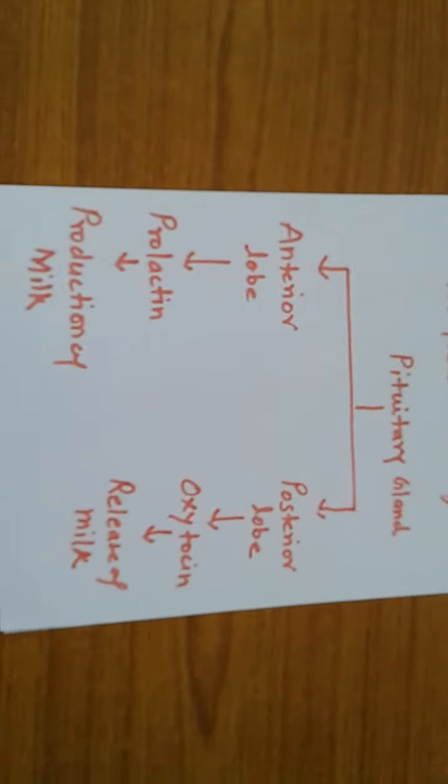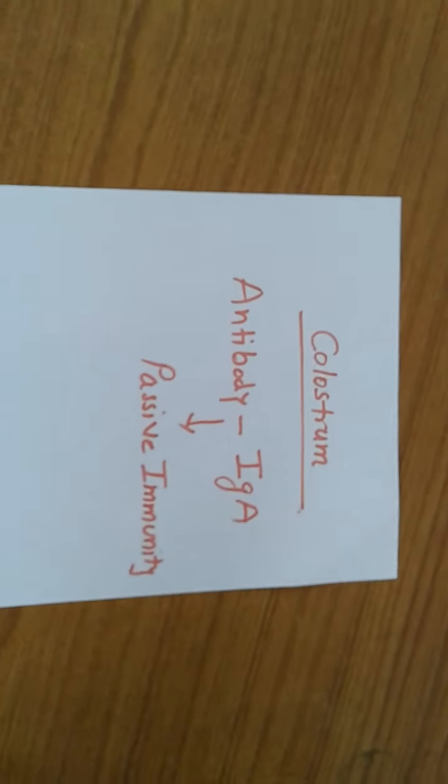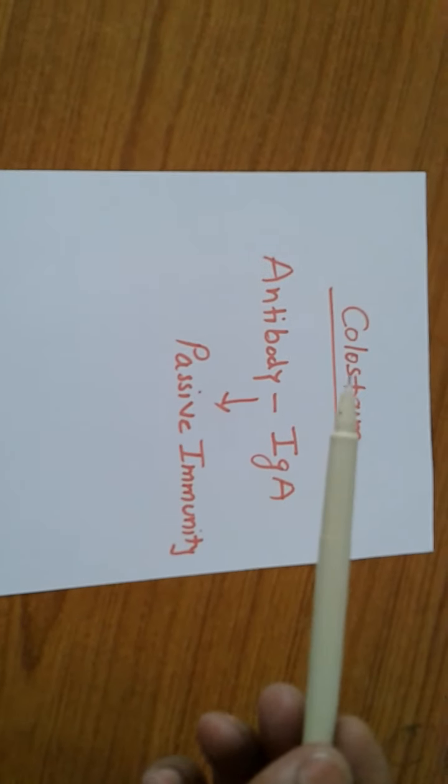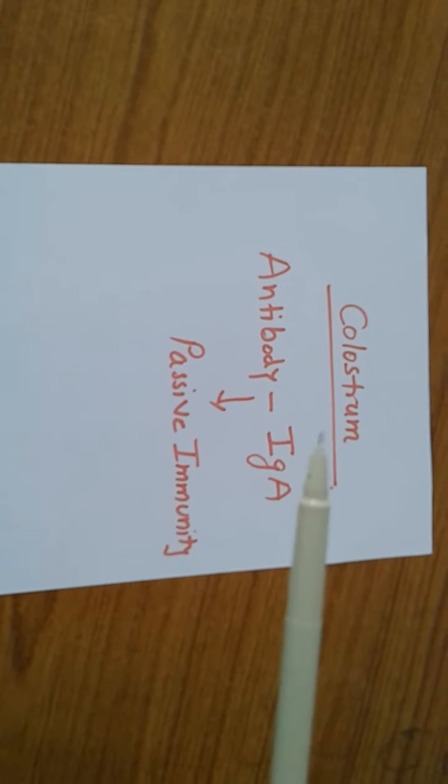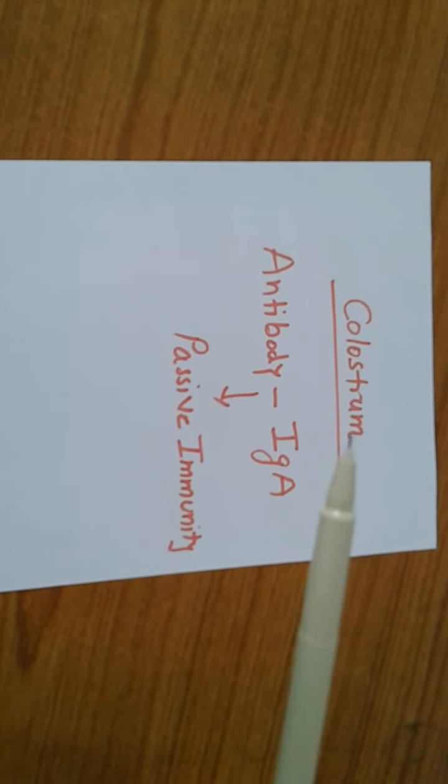The first milk released from the mammary gland after childbirth is called colostrum. Very important, colostrum. What is colostrum?